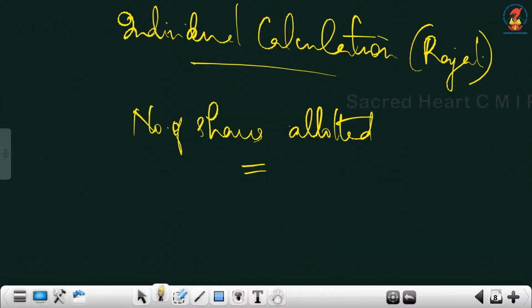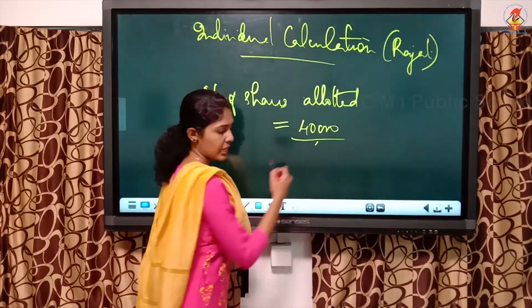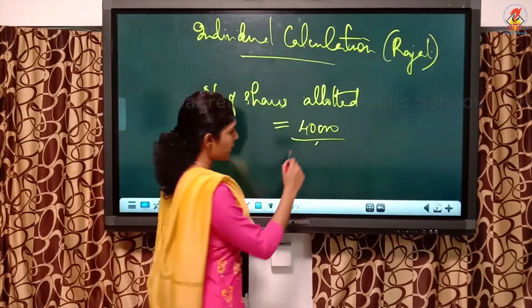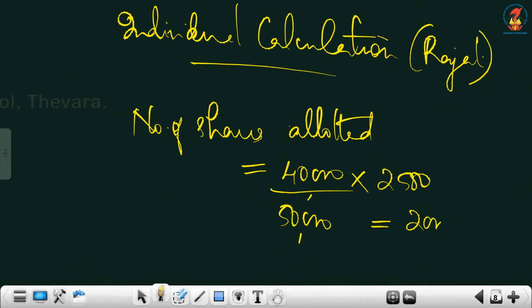So the formula will be total shares allotted, that is 40,000 under category 1, by applied 50,000, into number of shares applied by Rajat, 2,500. This is the calculation. So the number of shares allotted will be 2,000.